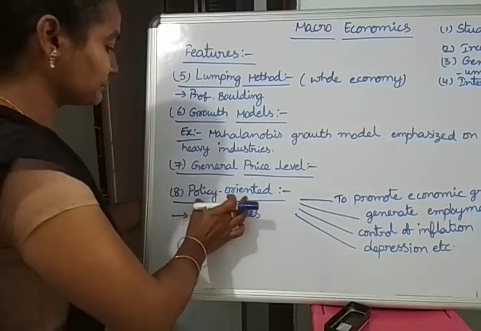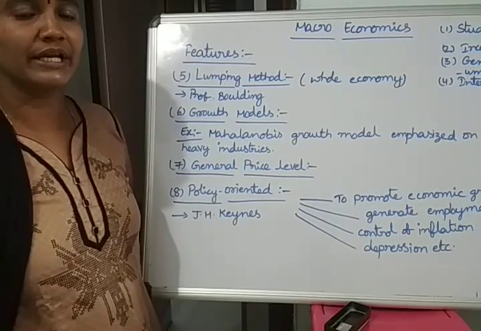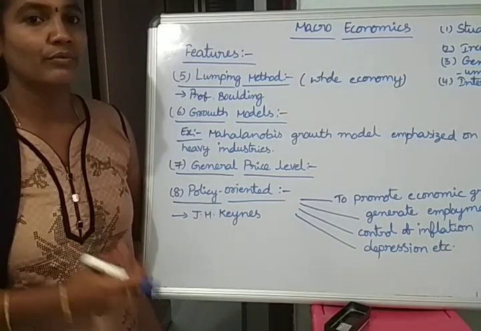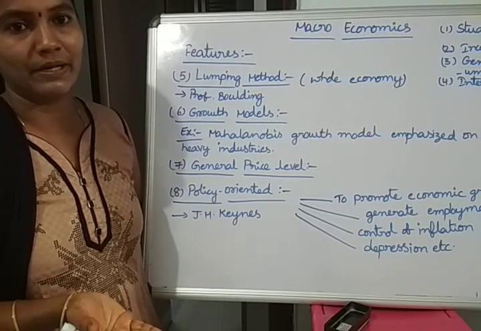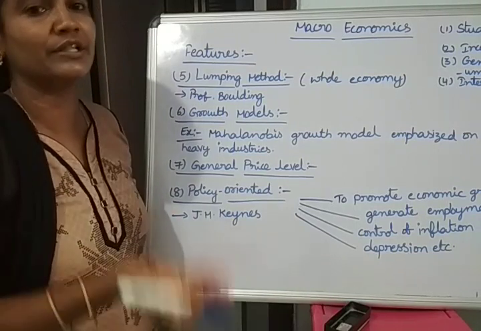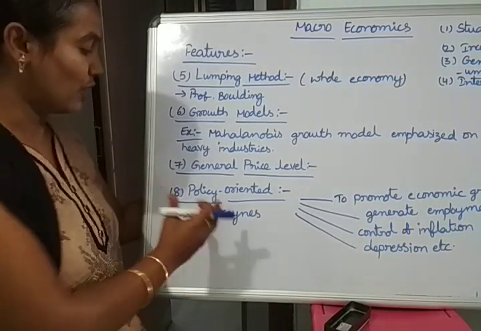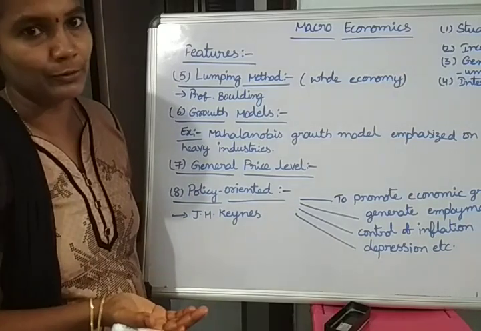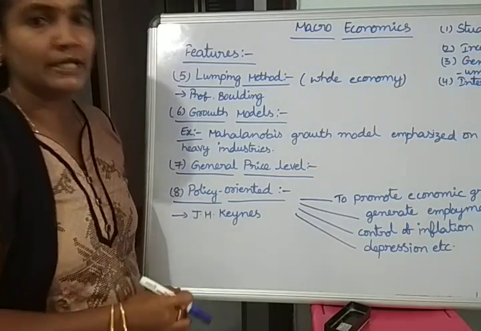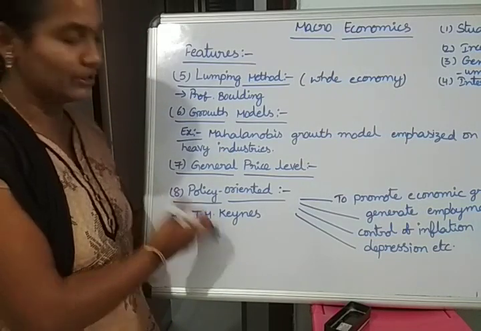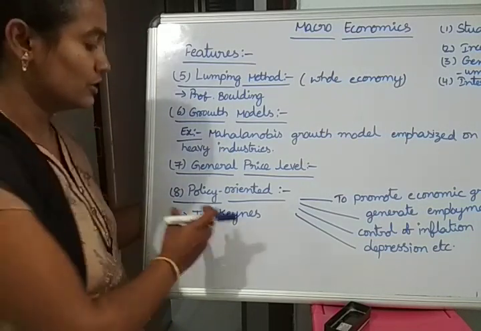Next, this is policy-oriented economics. Without a policy, a country cannot see development. Every country follows different policies to promote the development of the nation. The importance of policy orientation was mainly given by J.M. Keynes, whom we already know.